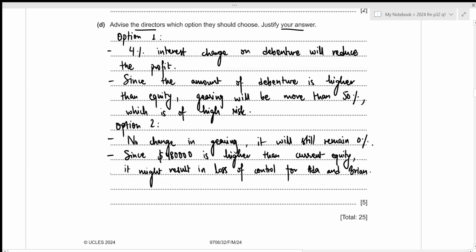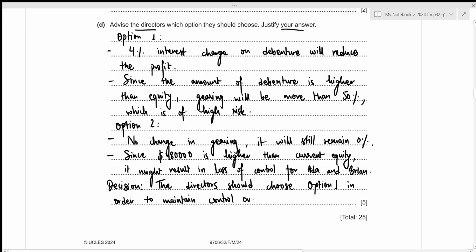Now, based on these factors, we need to make a final decision. So in this case, I would suggest the directors to go with option 1 so that they can maintain their control of the company. So the directors should choose option 1 in order to maintain control over the company.